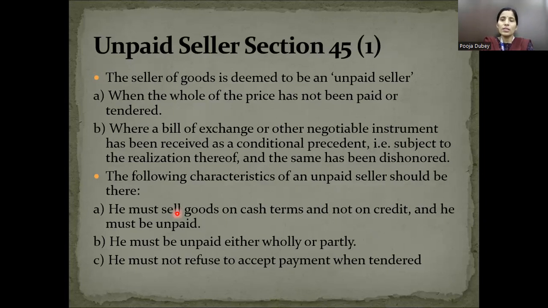No seller in the marketplace will tell you don't purchase this good, this is a bad good, or this is not in good condition. No, this is not the duty of the seller. Yes, providing correct information is the duty of a seller, but the seller will not tell you the defect of the product. That is the case of caveat emptor, which means let the buyer be aware. If you are purchasing some goods, it is your responsibility to be aware before paying a price.